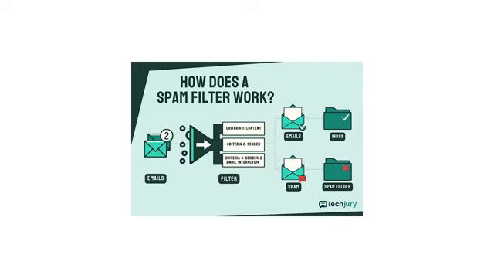For example, a spam filter in an email system uses machine learning to identify and block spam emails. It is trained on thousands of examples of both spam and non-spam emails, learning which words, phrases, or patterns are typically found in spam messages. Over time, it can accurately flag new emails as spam or legitimate based on these learned patterns, even if the specific content of each new email varies.